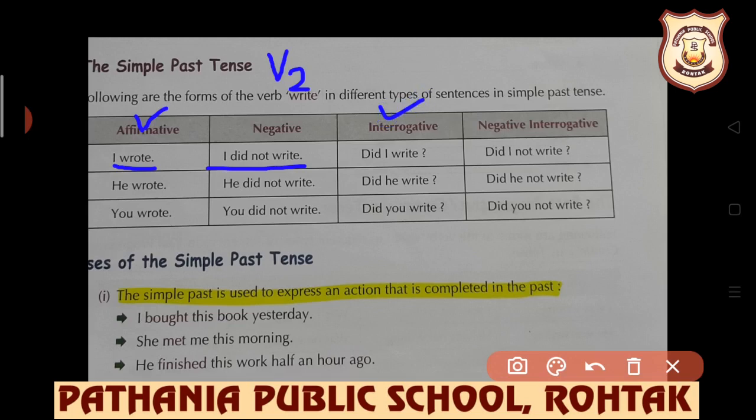Next is the interrogative sentence. So obviously, students, the helping verb will be used before the subject, and at the end a question mark will be there. With first person, second person and third person, always the second form of the verb will be used.